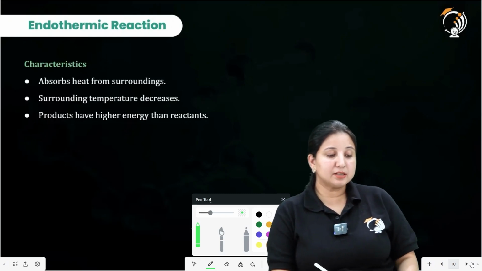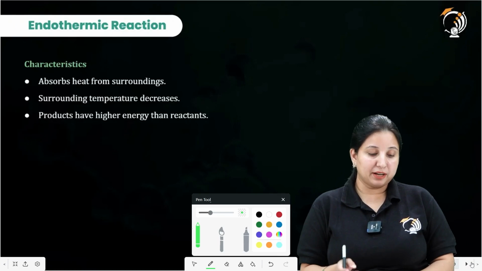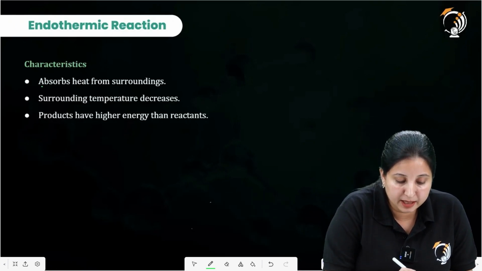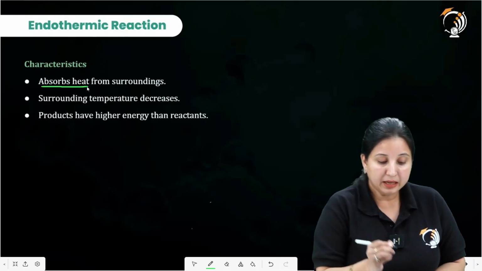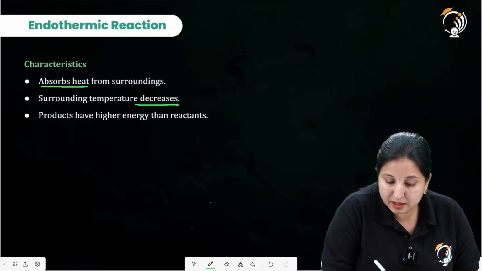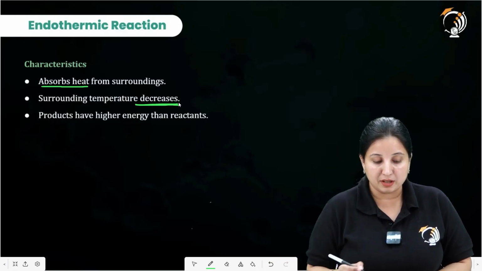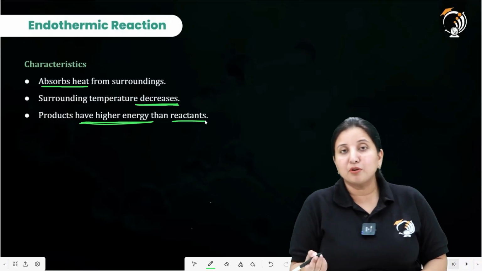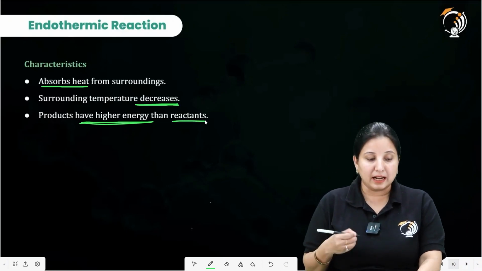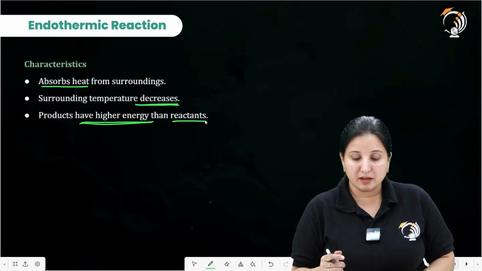Now, what are the characteristics of endothermic reactions? Basically, in the endothermic reaction, we saw that there is absorption of heat. From where is it absorbing? From the surroundings. The surrounding temperature is decreasing. Why? Because from the surroundings we are supplying the heat to our reaction, and products have higher energy than the reactants. Of course, the energy of the reactants is lesser. That is the reason we are giving heat to it from the surroundings.